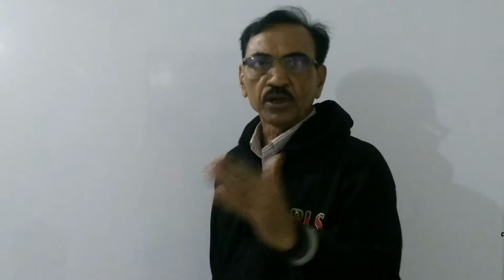And there are, friends, 6 tenses in the English language in which the main verb is verb with ing: continuous present tense, continuous past tense, and continuous future tense. Similarly, continuous perfect present tense, continuous perfect past tense, and continuous perfect future tense. So these 6 tenses have the main verb with ing.